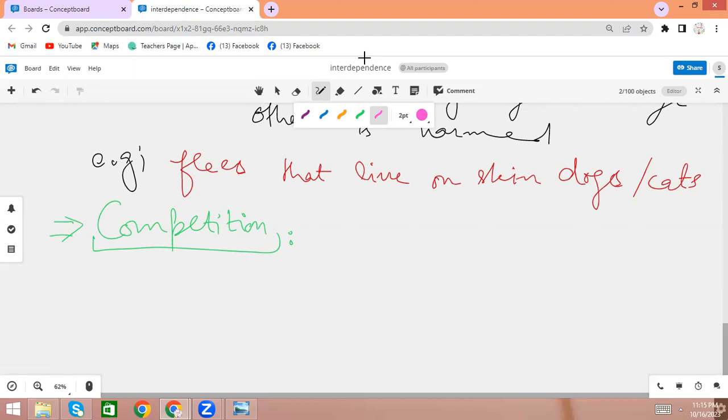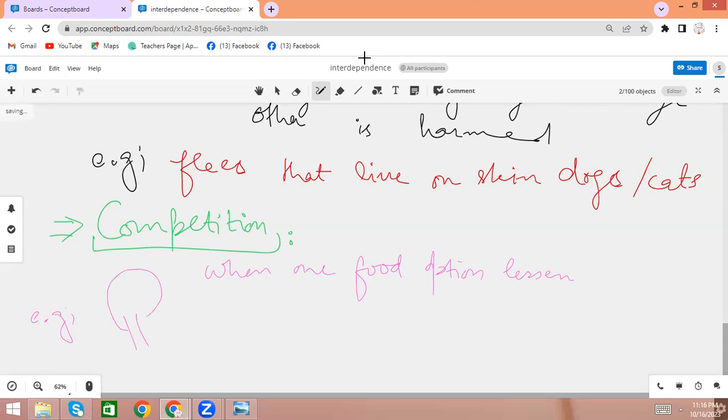Competition is when one food option lessens. You can take an example from this word competition, which is the competition between the species or between the organisms coming up. For example, we have a tree, and on this tree there are certain types of fruits.